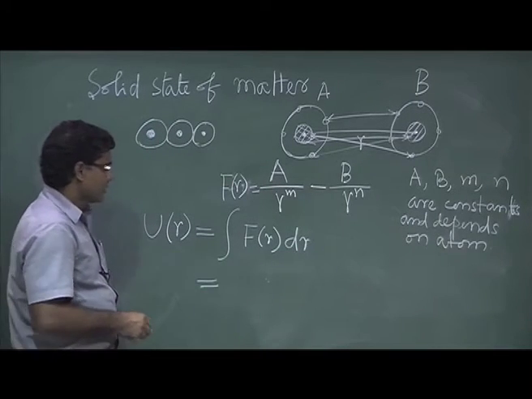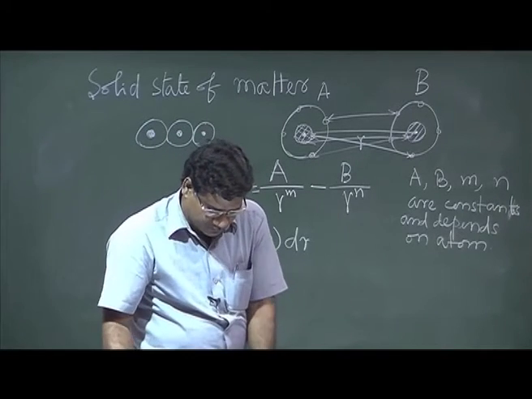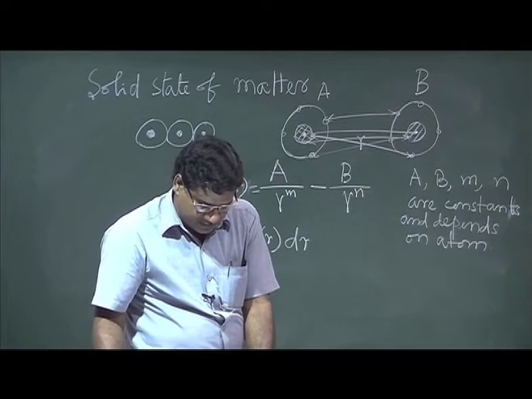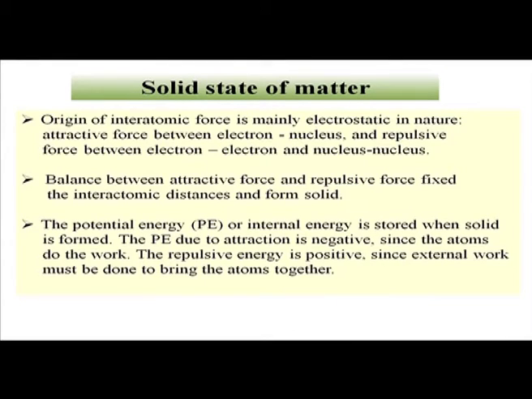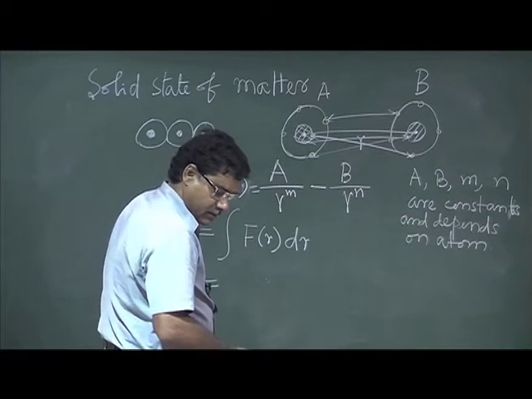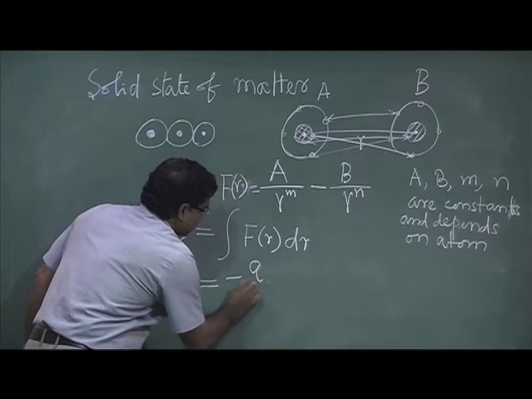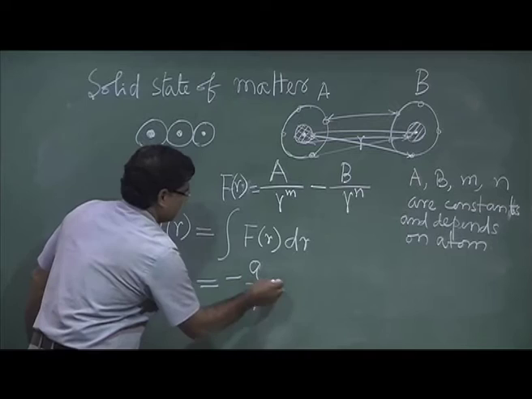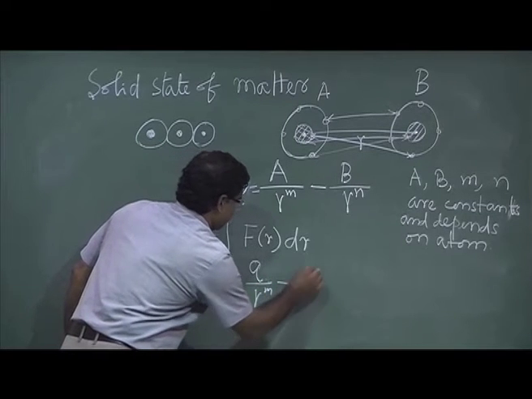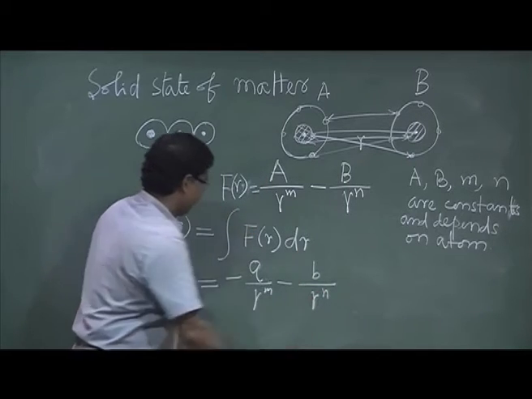If you integrate it, you will get, I can write directly the expression. So it will come like this: a by r to the power m minus b by r to the power n.